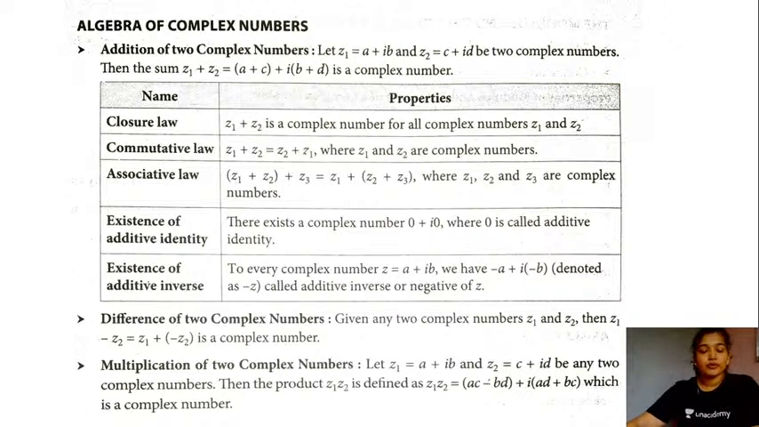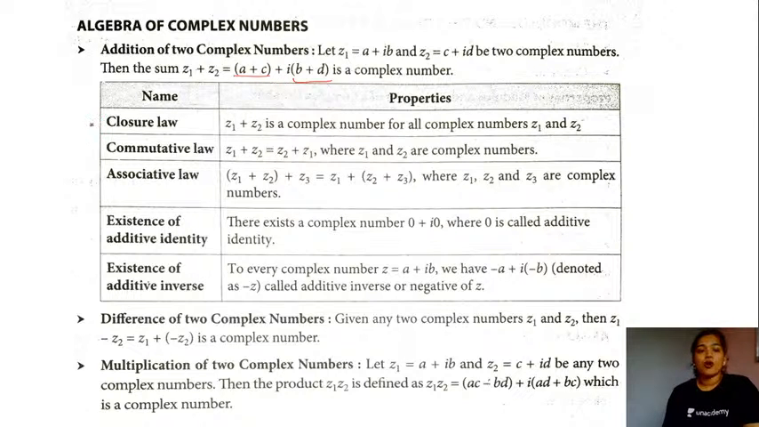Now here are a few of the algebra of the complex numbers, that is addition, subtraction, multiplication. So let's quickly understand a few of the properties that will hold true even in the complex number system. Suppose we have two complex numbers, z1 and z2. Then their sum, z1 plus z2, will be of the form a plus c plus iota times b plus d. As you can observe, we are adding the real parts and we are adding the imaginary parts together. So the sum that we obtain, z1 plus z2, will also be a complex number.